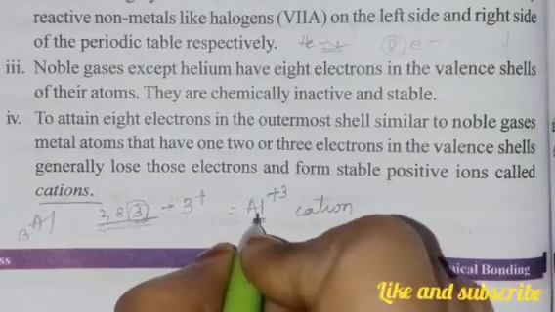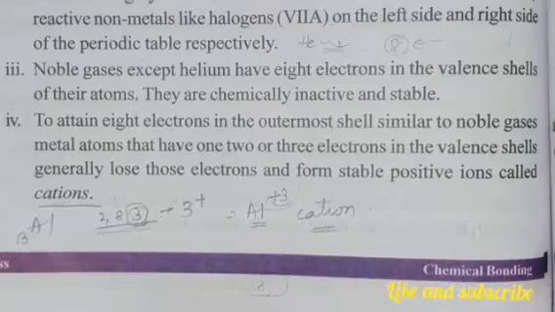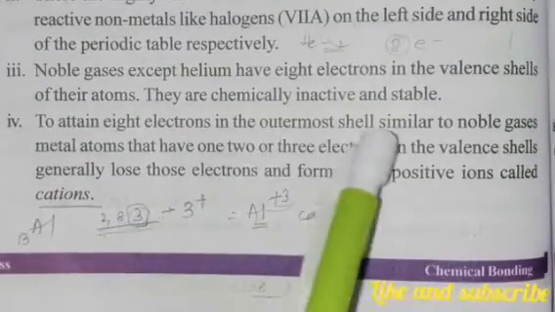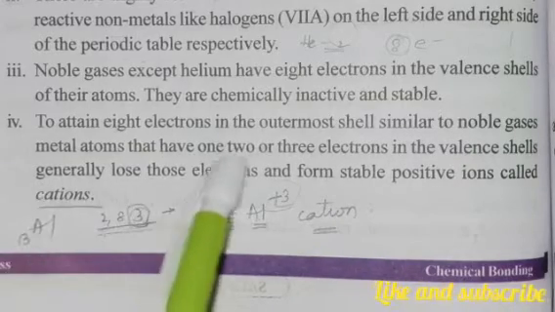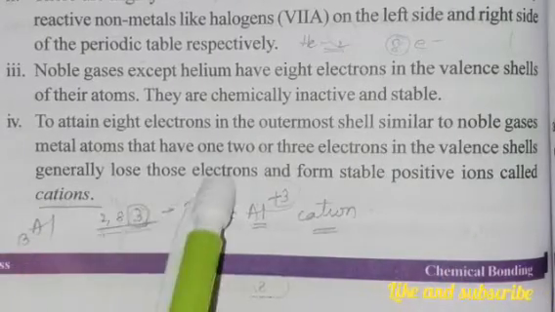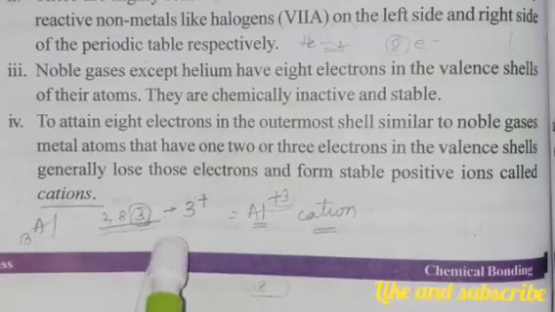It is stable and it has gained the positive charge, so it is called a cation. To attain 8 electrons in the outermost shell, similar to the noble gases, metal atoms have 1, 2, 3 electrons in the valence shell. Generally, they will lose their electrons and form a stable positive ion, which is called a cation.